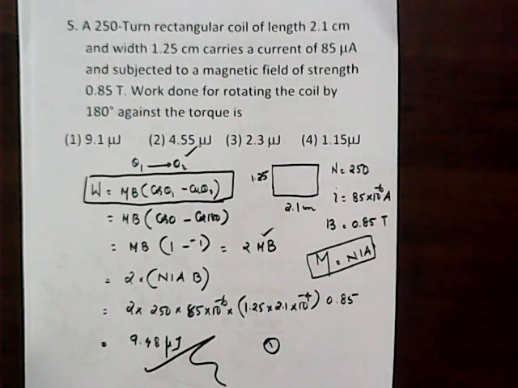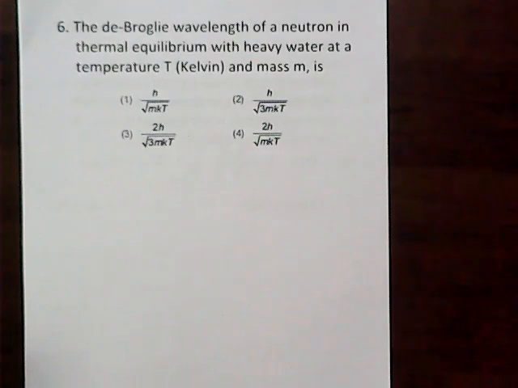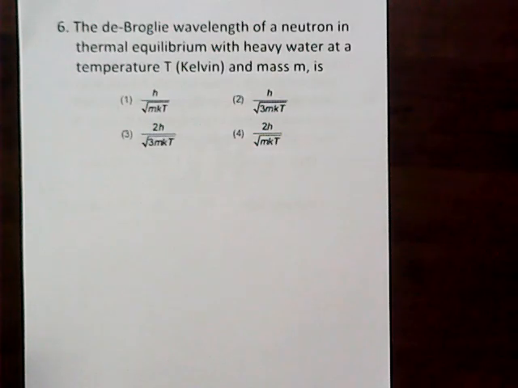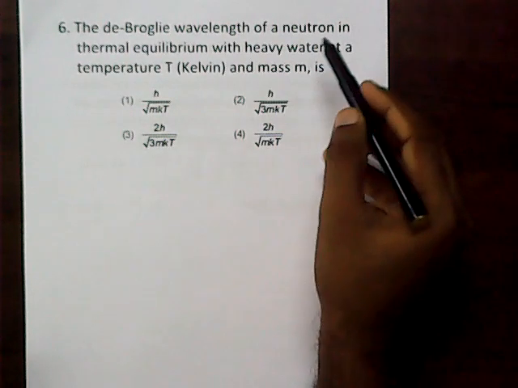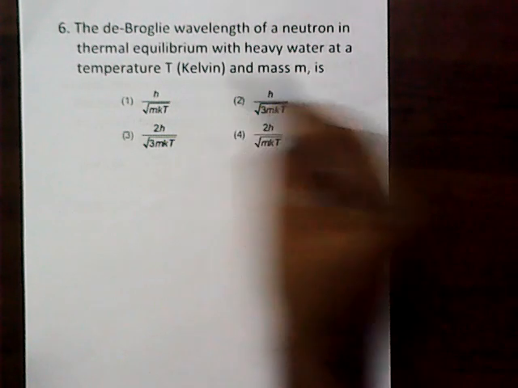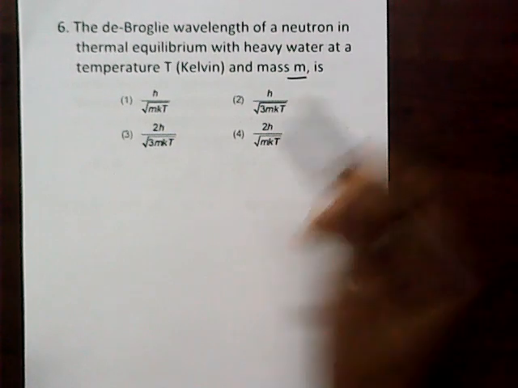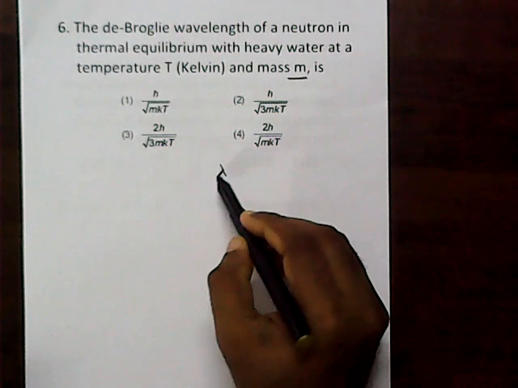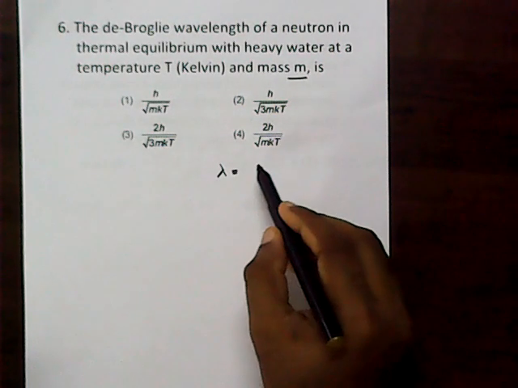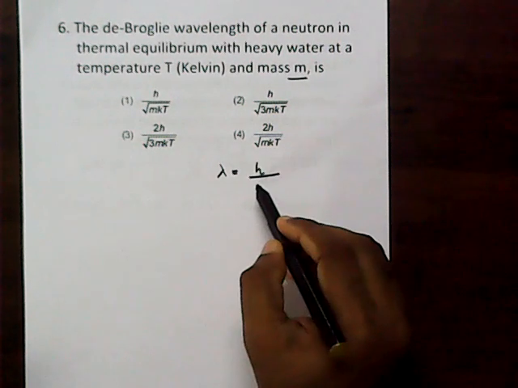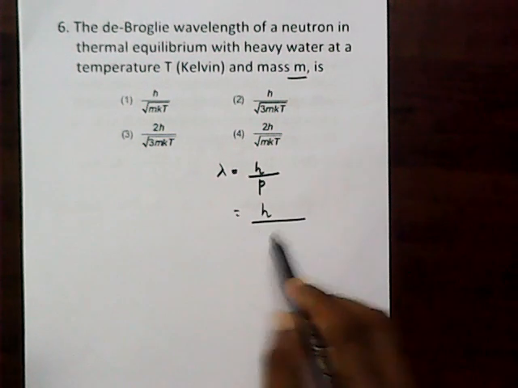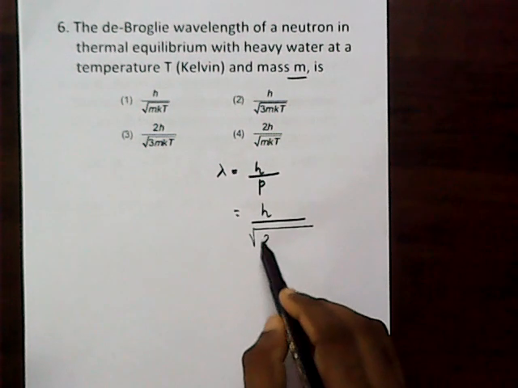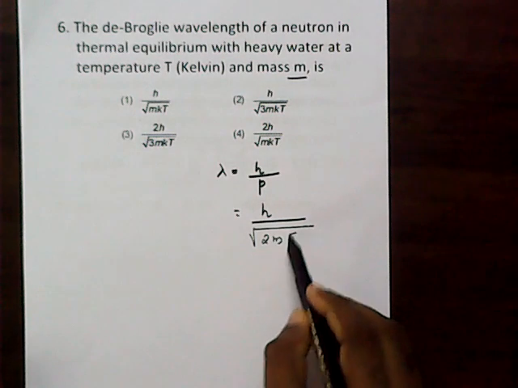A good question. Number 6. The de Broglie wavelength of a neutron in thermal equilibrium with heavy water at a temperature T and mass m is. We know lambda is nothing but h by p, but we can express that momentum in terms of energy as root 2mE.